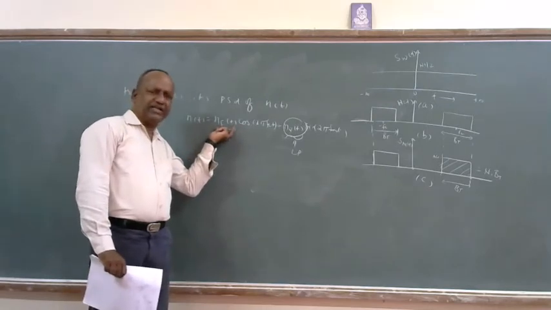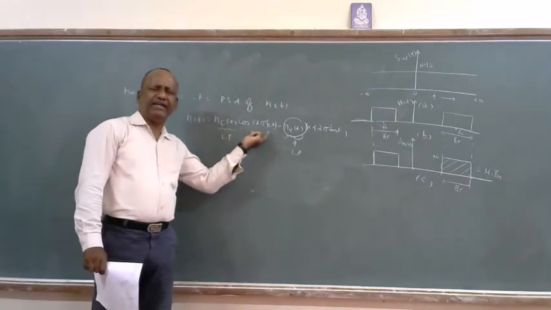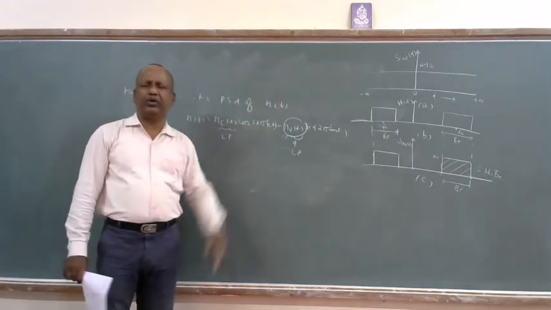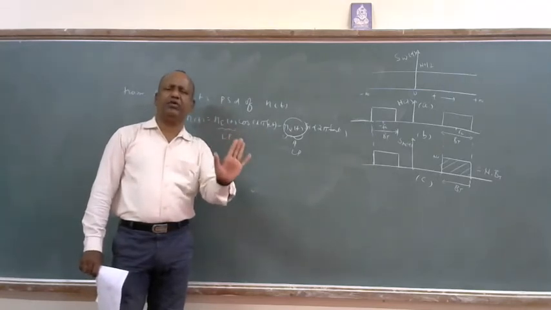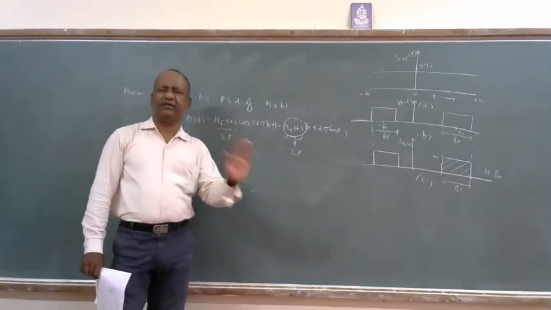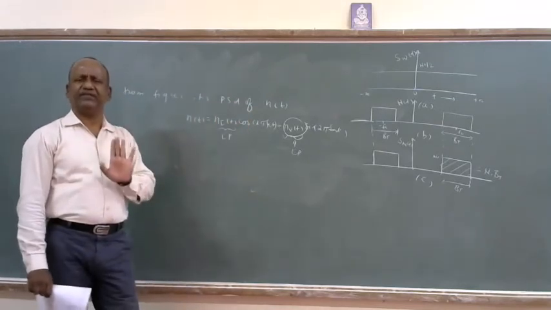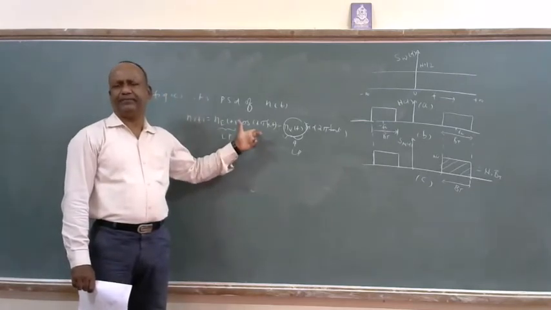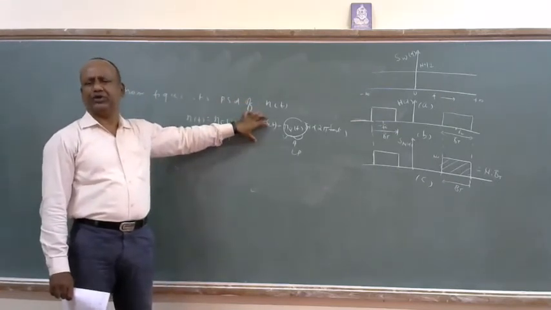As they are low pass in nature, because of this multiplication, similarly your m(t) is basically low pass. When it gets multiplied by cos 2πf_c t, it is going to become band pass. The triangle will be shifted about f_c, and it is going to look like a band pass signal. If cos 2πf_c t is not there, your m(t) is basically low pass, a complex envelope about the origin. Your modulation is doing that only. Your modulation itself is converting low pass into band pass by multiplying the given spectrum with cos 2πf_c t. So basically this component is low pass, and because of this multiplication, it is going to become band pass.